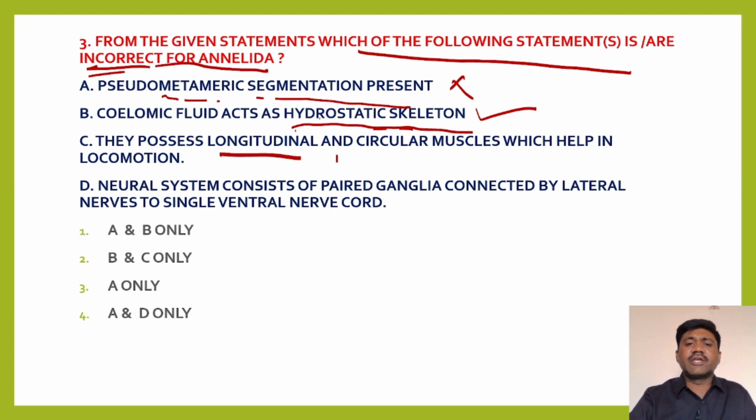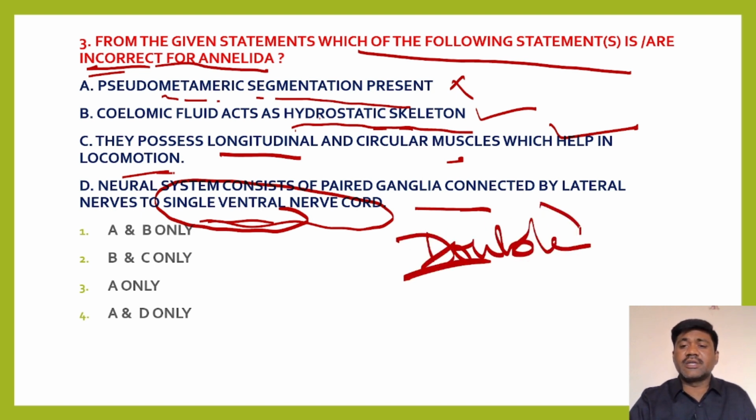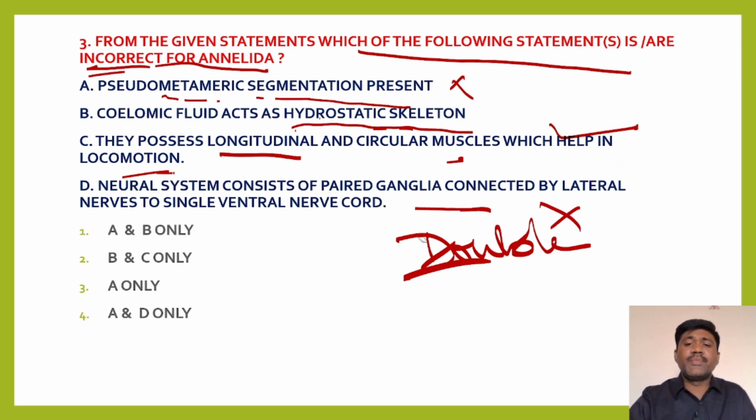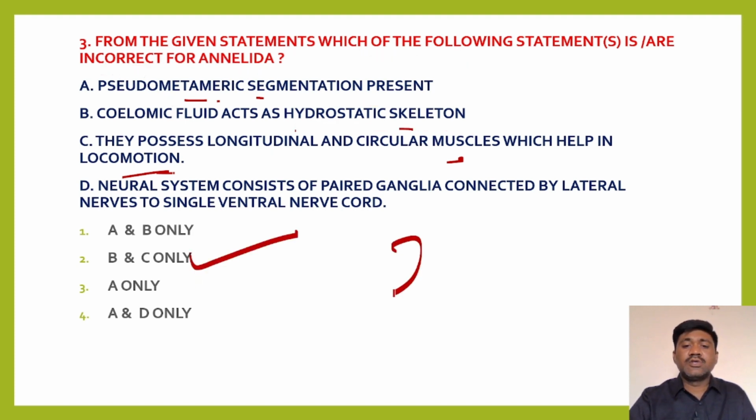They possess longitudinal and circular muscles which help in the locomotion process. Yes, of course, we have already learned about this. Neural system consists of paired ganglia connected by lateral nerves to a single ventral nerve cord. This is wrong. Not a single ventral nerve cord, that is a double ventral nerve cord. So this statement is also wrong. Then which statements are right? B and C statements are correct. So what is the answer? The second one, 2 is the answer. B and C only is correct.